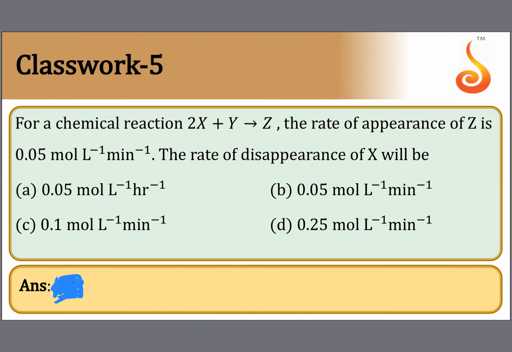So what's the answer? Option C, yeah? Correct. Yes, Sagar, correct answer. Easy, I think. You need not go for an explanation for this. So we'll go to the next one.